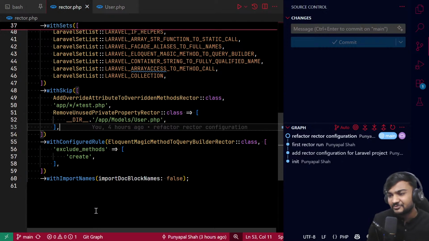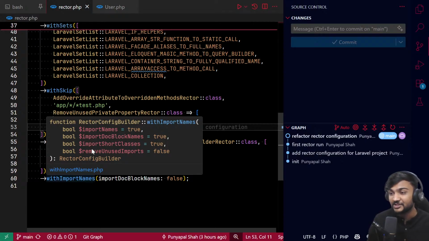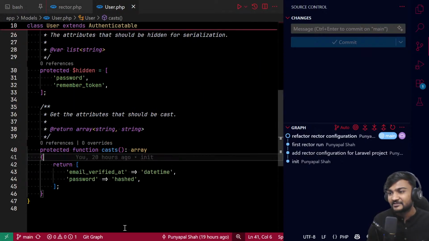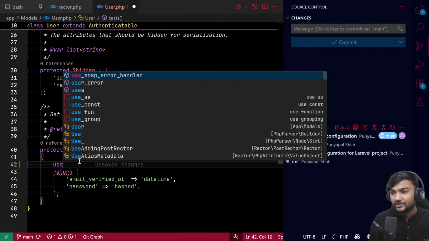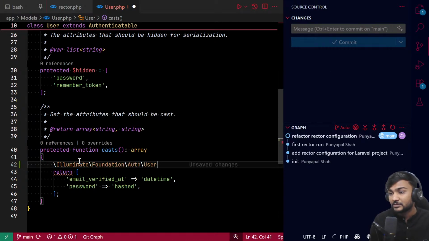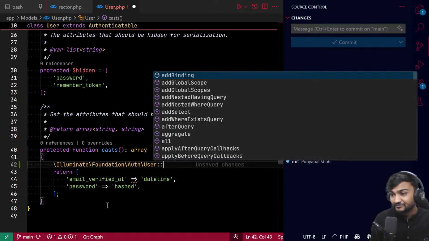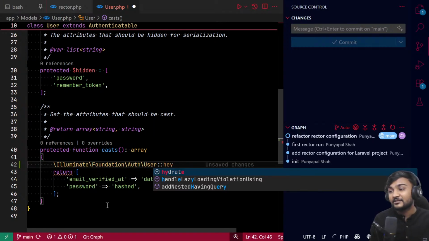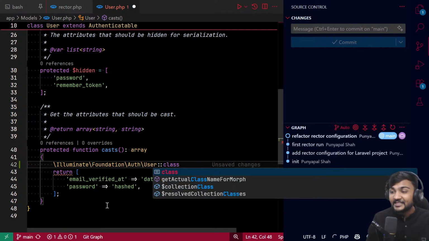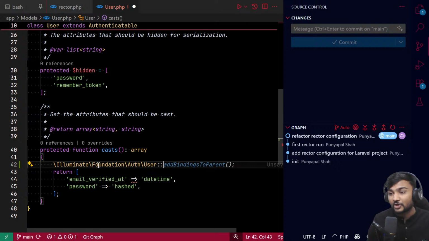And at the last, there are a lot of things, but what we are discussing last is import names. It can do multiple things. If you have something like this, let's say user, it can import these for you automatically.